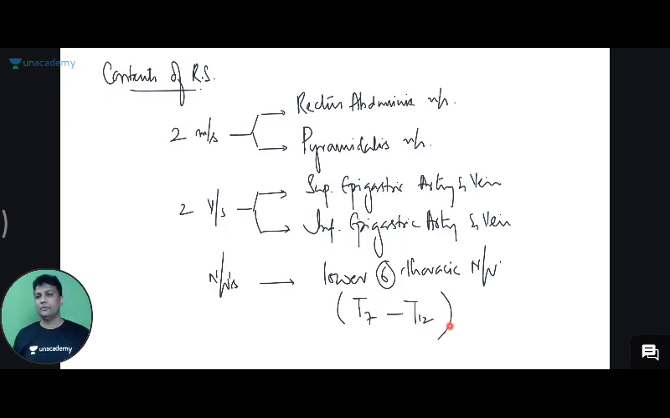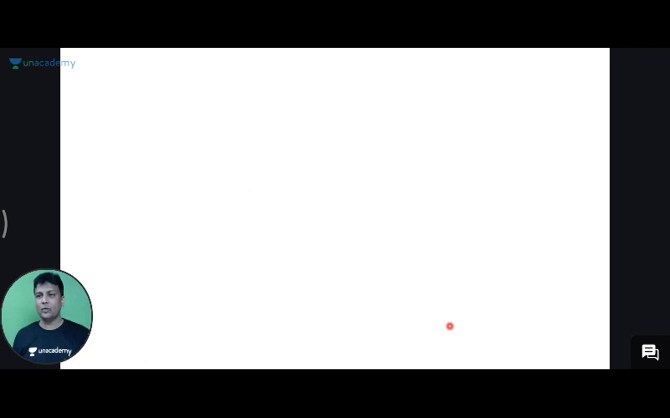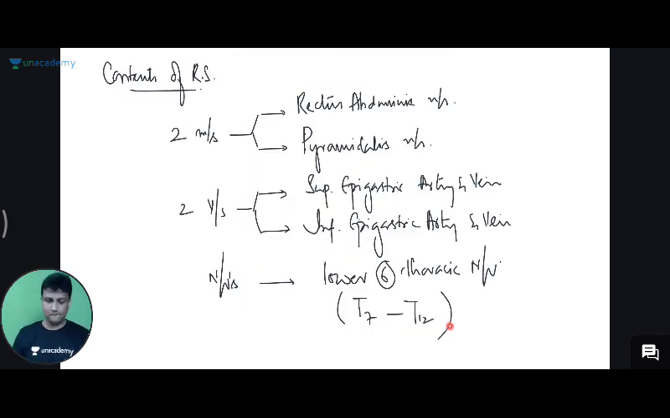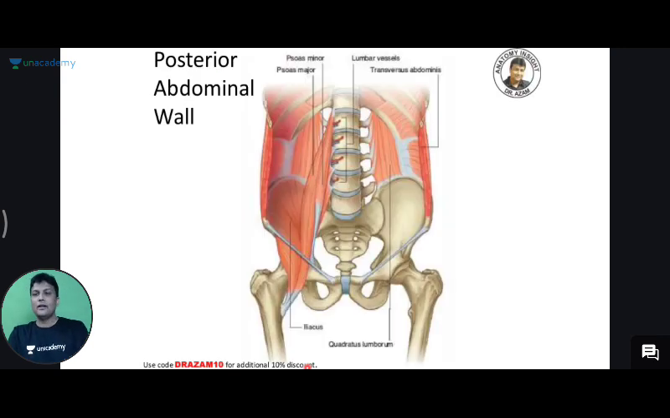So we are done with the boundaries, and then we are done with the contents of rectus sheath. Contents also done, sir. Now let us go ahead. Anterior abdominal wall done. Welcome to the posterior abdominal wall. Now welcome to the posterior abdominal wall.